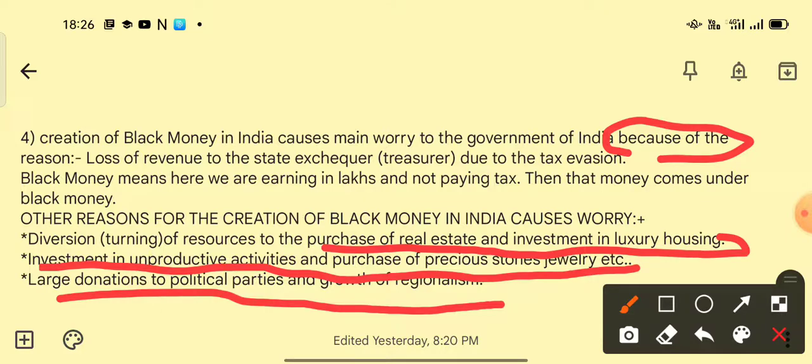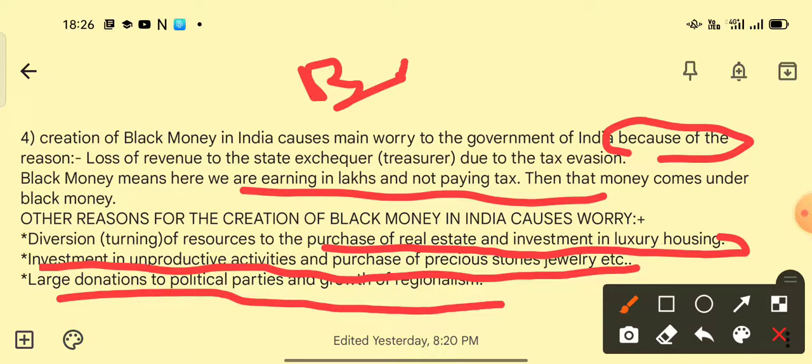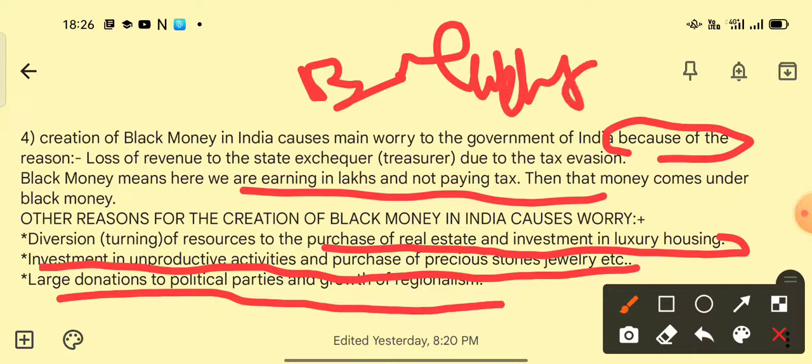But the main worry to the government of India is the loss of revenue to the state exchequer due to tax evasion. From the government's perspective, whoever is earning lakhs of money but not paying tax, it comes under black money, because we are not contributing to the development of the country.